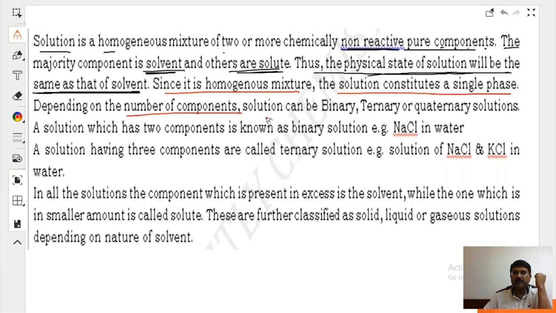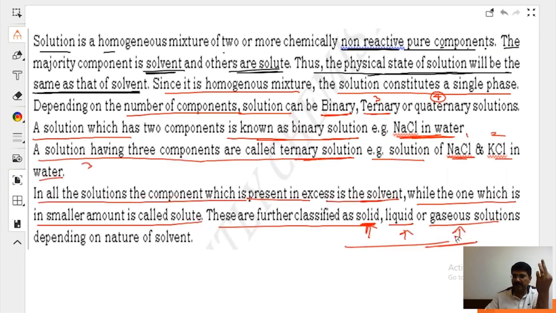Depending upon the number of components, a solution can be binary. Binary is two components. You have added sugar into water. Ternary is having three components. Say in your kitchen, your mom is preparing something and has added water. A solution which has two components is known as a binary solution. For example, NaCl in water, right? Solutions are further classified as solid, liquid or gaseous solution depending upon the nature of the solvent.